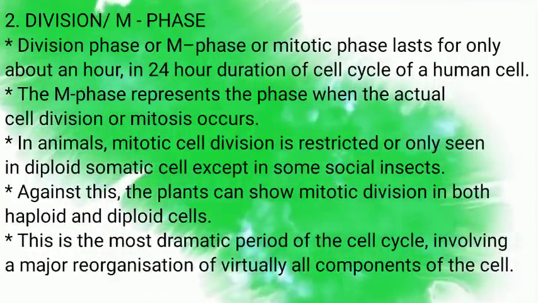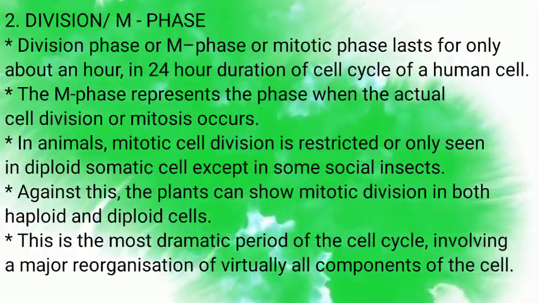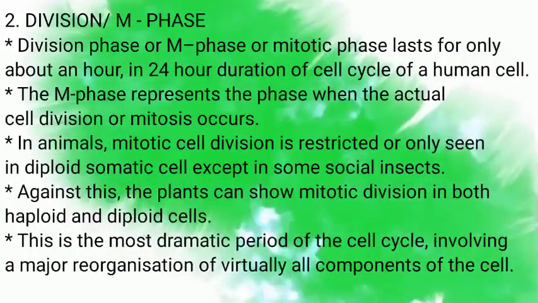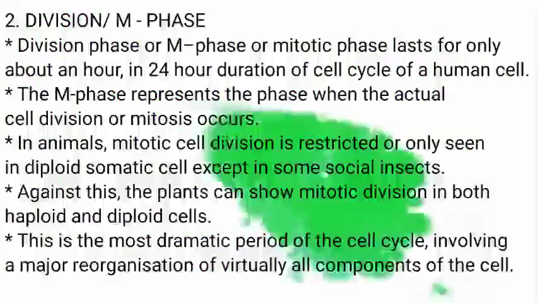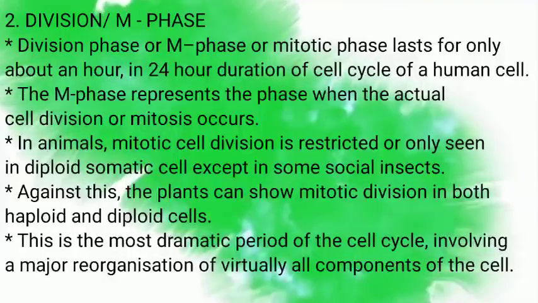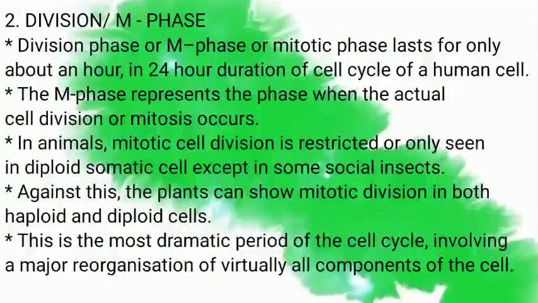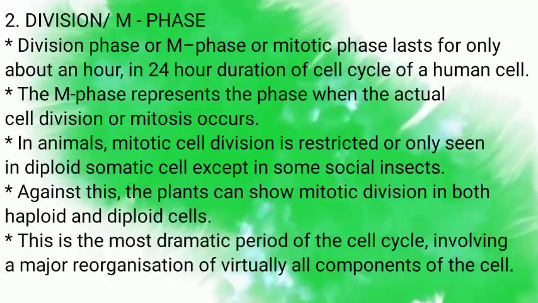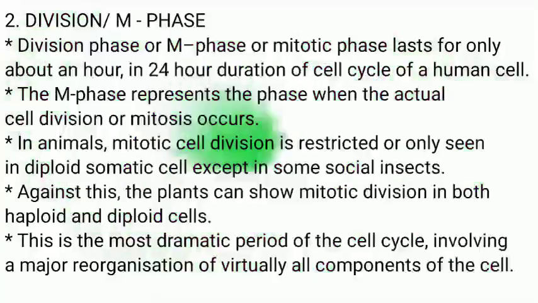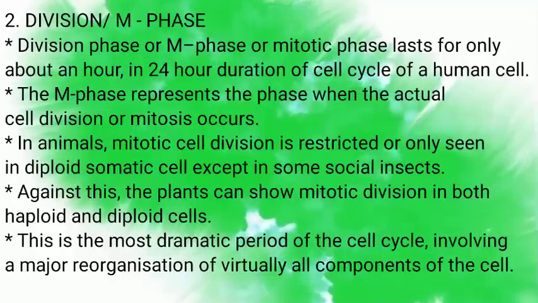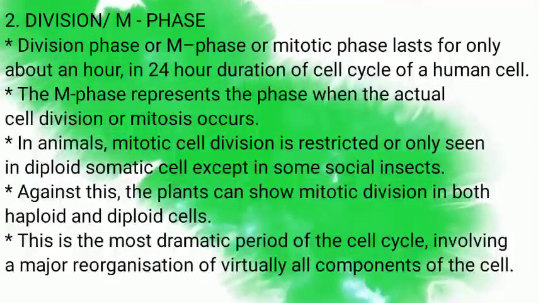M phase represents the phase which is called actual cell division or dividing phase. Generally, in animals, mitotic cell division occurs in diploid somatic cells except in some social insects. Against this, in plants, both haploid and diploid cells undergo mitotic divisions.